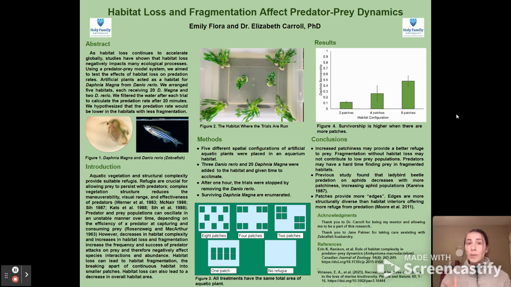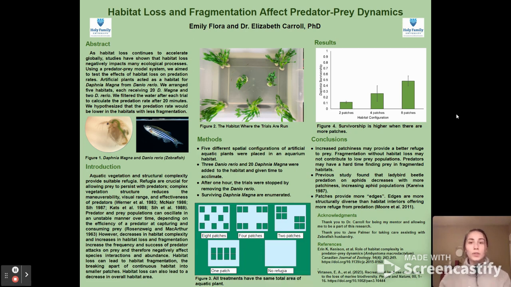Fragmentation without habitat loss, because we still have the same total area just in different patches, may not contribute to low prey populations. Predators may have a hard time finding prey in these fragmented habitats.